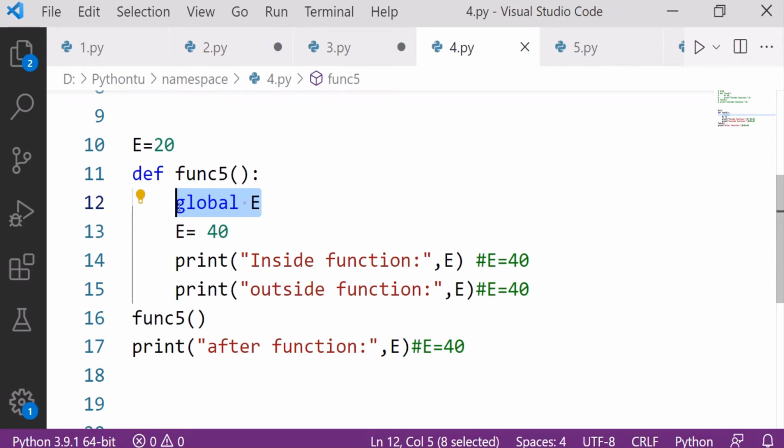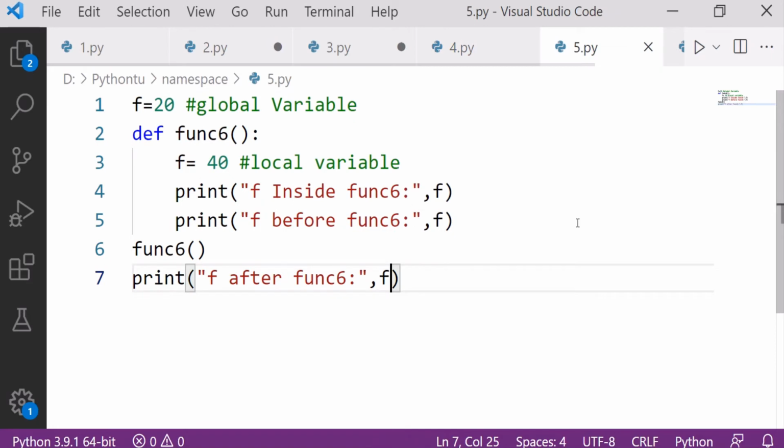If I have taken the global keyword here, and there is any change in the value of e, it will be reflected in the global variable e also. I hope this one is clear to you, how to use the global keyword. Now let's see another example.